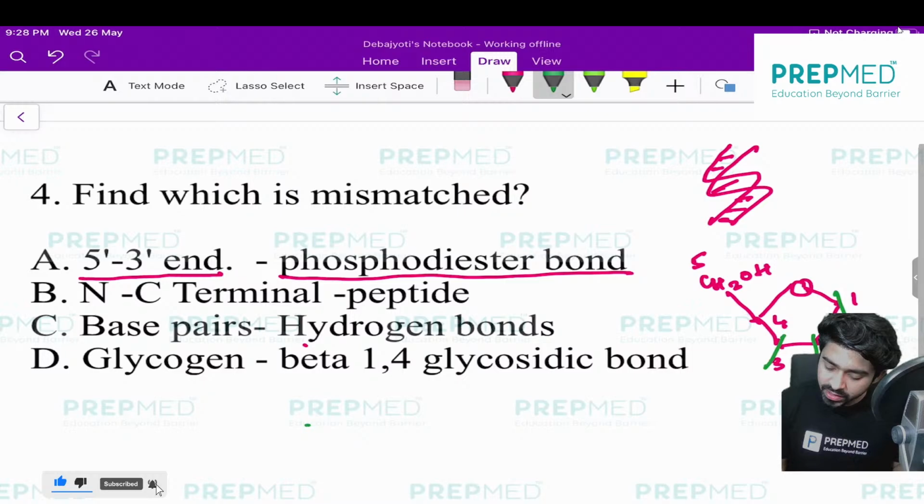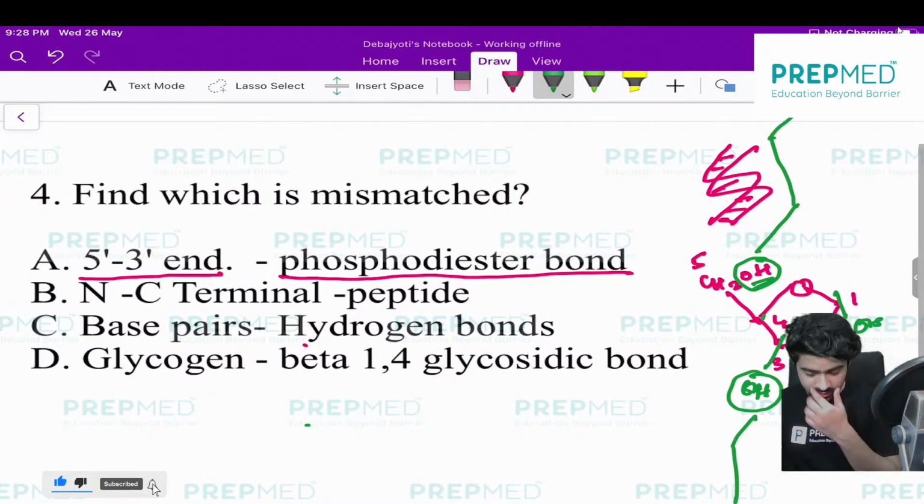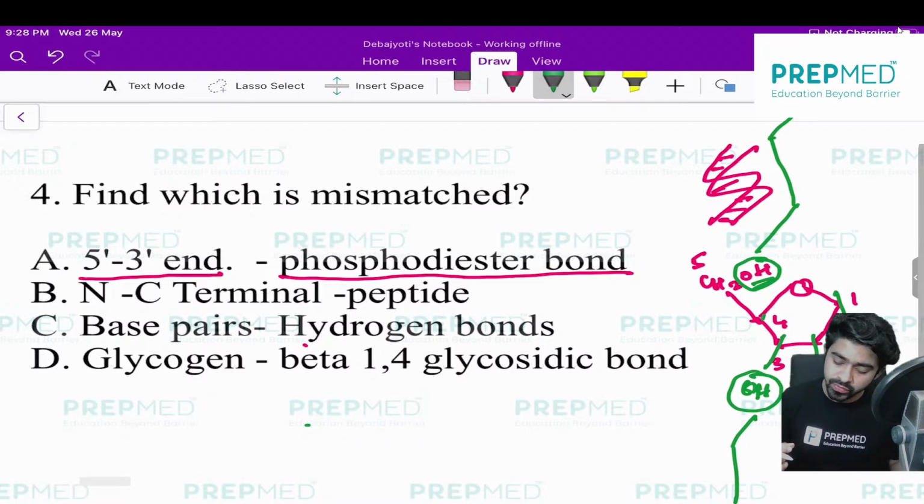Then the fourth carbon has its valency satisfied, so it will have only hydrogen. And the fifth carbon has an OH. As far as the reaction is concerned, the third OH and the fifth OH are very important to lengthen the chain in the DNA. All the reactions between two nucleotides will be mediated by the 5' OH and the 3' OH.